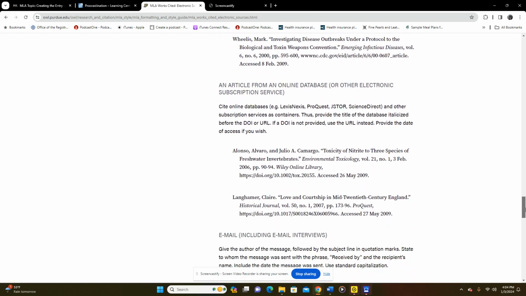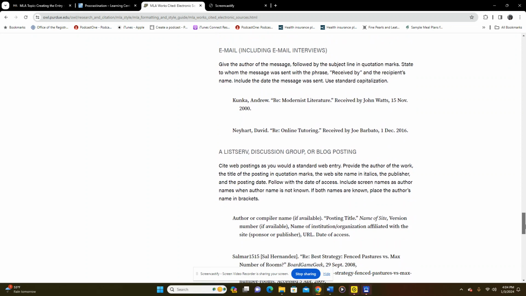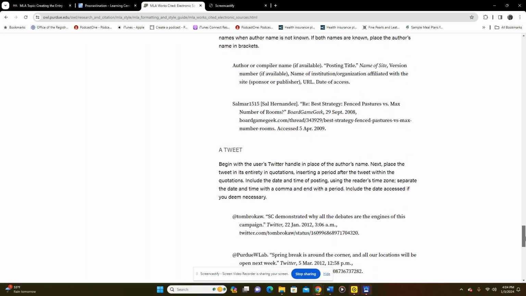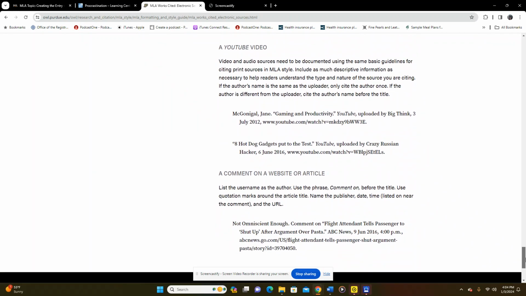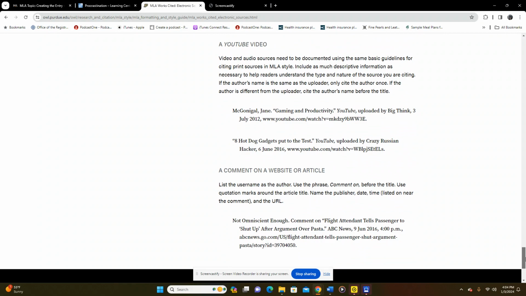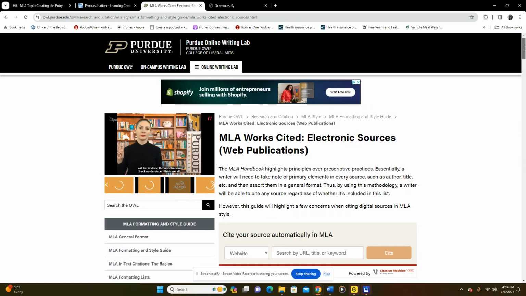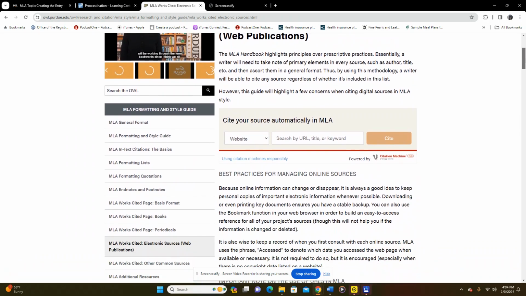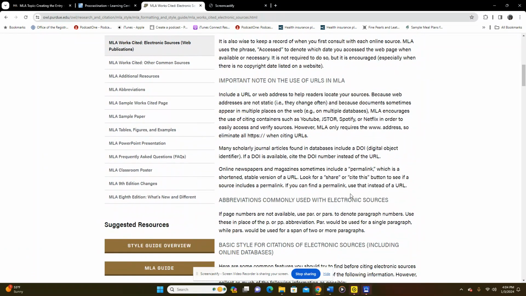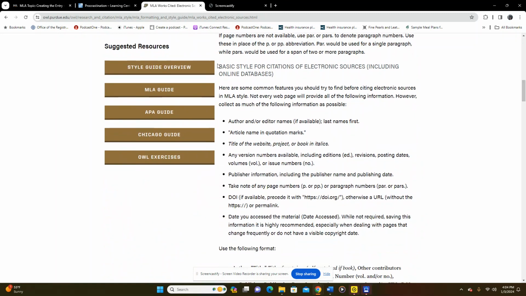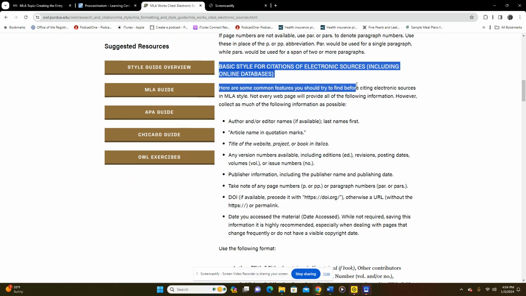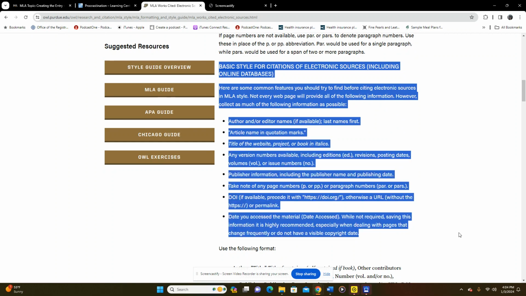And then article in a database, email, blog posting. You can even format a tweet, and then a YouTube video, as well as a comment on a website or article. So these are the different ways to cite electronic sources under several categories, to be safe until it is time for you to create an entry for any of the other categories. Stay here. Basic style for citations of electronic sources. And this is your list that you want to look at.